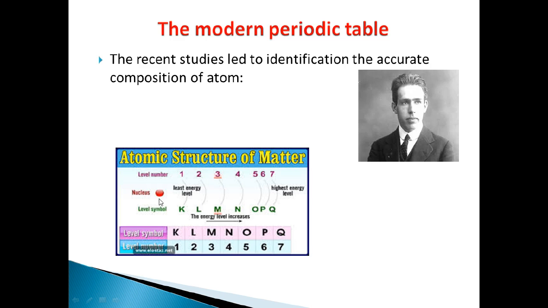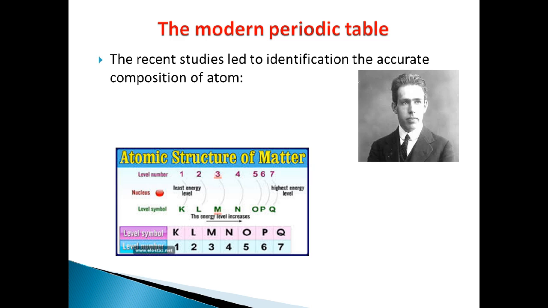The atom has some main energy levels, which are 7 in the heaviest atom, and they are signed with K, L, M, N, O, P, Q. And as I said, they are 7 in the heaviest atom. And these are called the main energy levels, which have some energy sub-levels. Okay? And we are going to study them in the next stages. Okay?